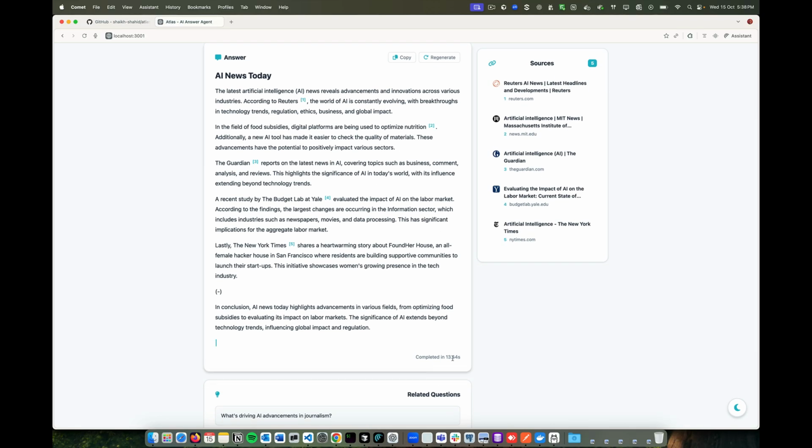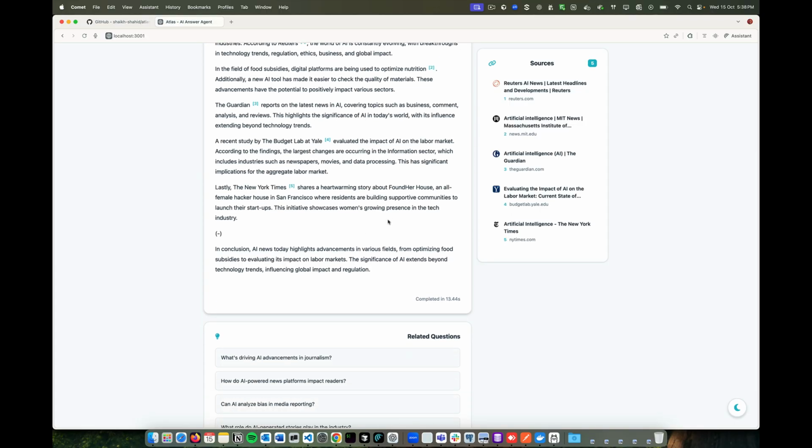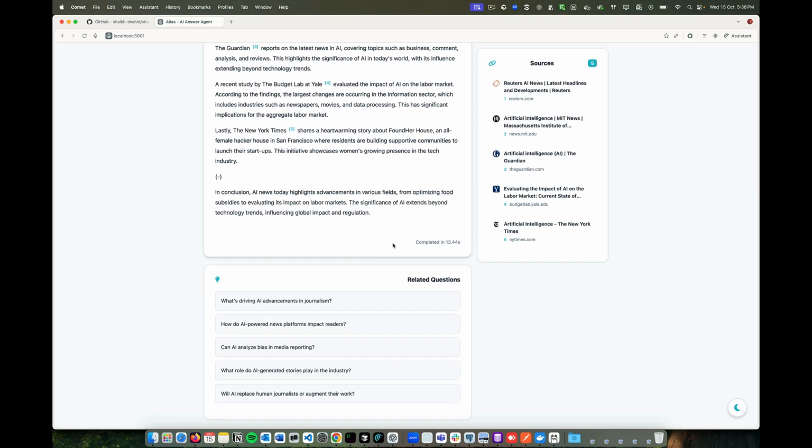It's right now at 13.44 seconds. The reason being, it's running on my local machine, and CPUs are not really that good at running models. But if I hook it up with an API like OpenAI, these things will be really faster. But since I'm running locally, it takes like 13, 14, 15 seconds depending on the query and how much processing it needs to do, like rewriting, context injection, all that.